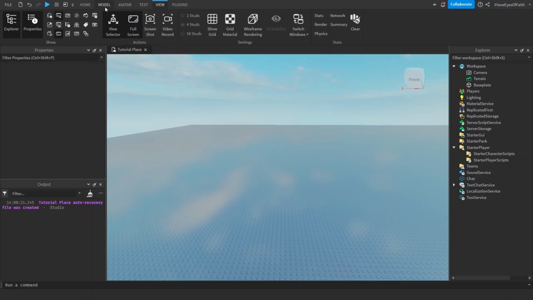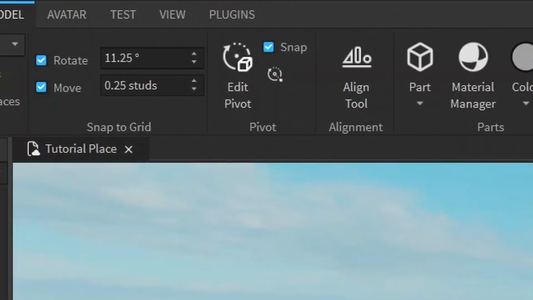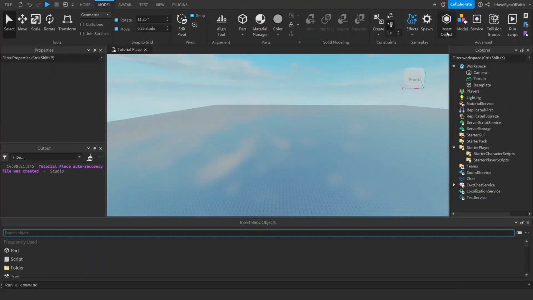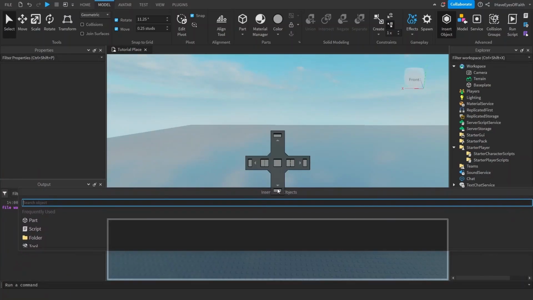And the last thing that I have is in the Model tab. It's this insert object thing, which lets you insert objects. This is also optional, but I like to have it. I used it from back in the day, so I just like to have it. And I don't want it taking that whole bottom section. It does not need to be that big. So I just keep it in the middle section like this.